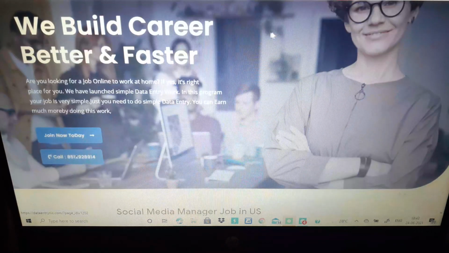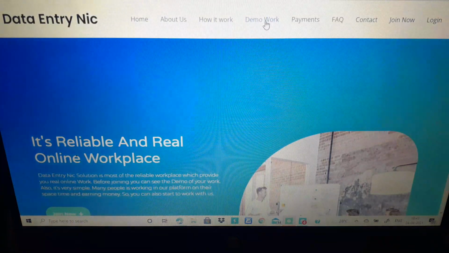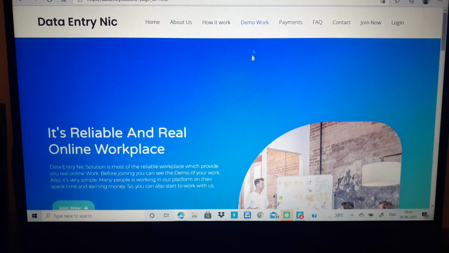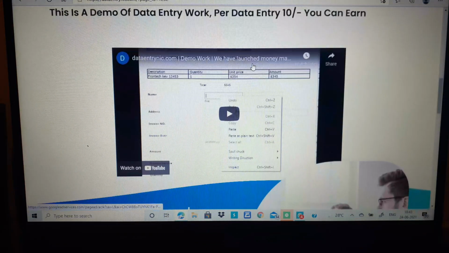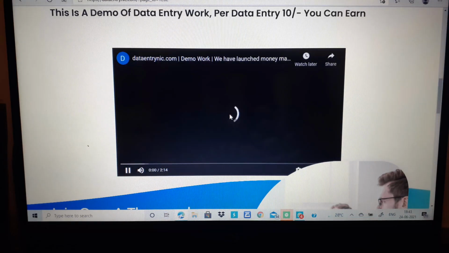Now you see, they have nicely developed this software. If you click on this demo work, let's see what will happen. You'll go to this page. They'll show you this page. Then you can go down. They'll have a YouTube demonstration for you to make you feel that it's a genuine site, and you can work here. Yes, and the work will also look very easy once you see this demonstration. So you'll be tempted to pay that 700 rupees, because you will feel that it's such an easy work. I can always do it.